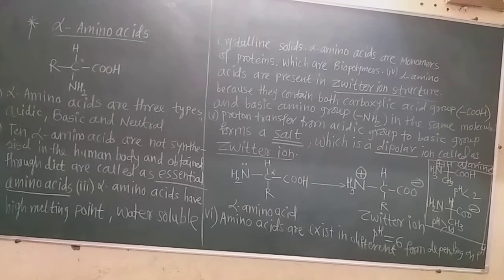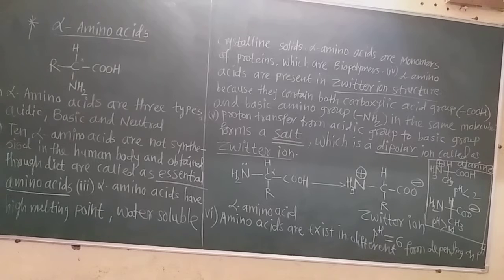If that R group is basic, such as the NH2 group, then that alpha amino acid is called a basic alpha amino acid. And if the R group is an alkyl group or any side chain containing carbon atoms, alkane, alkene, alkyne, then that alpha amino acid is called a neutral alpha amino acid.